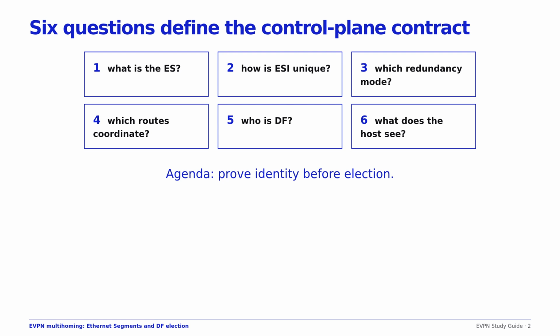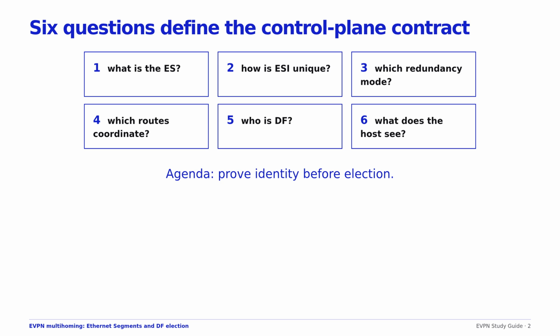Here is our agenda. We shall define the Ethernet segment and its 10-octet ESI. We shall separate all active from single active service behavior. We shall use Type 4 to discover peers and Type 1 to advertise attachment reachability. We shall examine default, HRW, and preference-based DF election, including service carving and capability agreement.